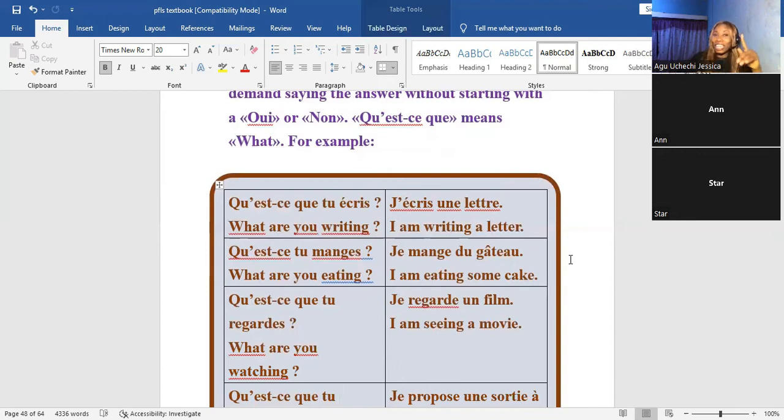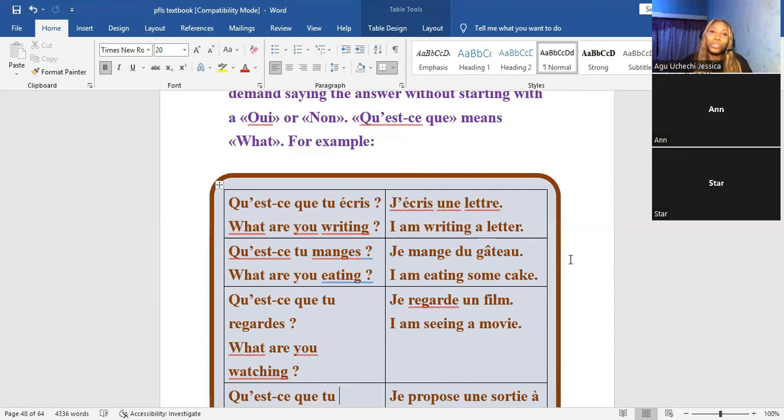No, because what we asked is, what are you writing? You did not ask, are you writing? You did not ask, est-ce que tu écris? Instead, you asked, qu'est-ce que tu écris?